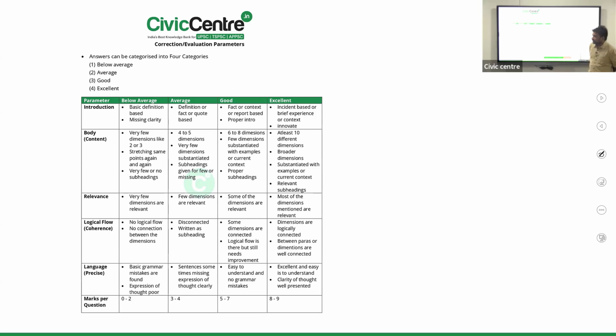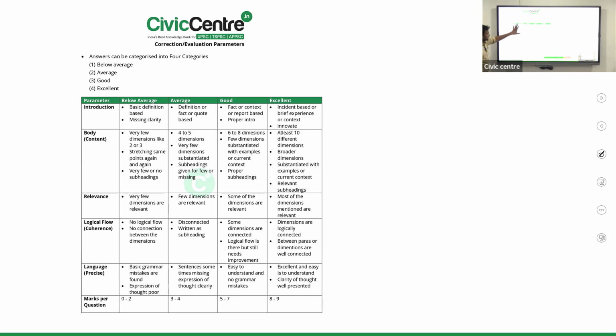Now look, if your answer is below average, we'll go with below average. I have given the marks of 0 to 2. Why have I given 0? Why have I given 2? Can you see? I have mentioned introduction, body, relevance, coherence, preciseness.